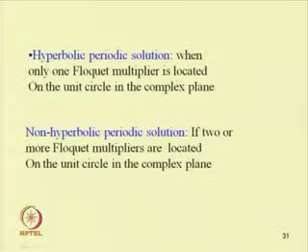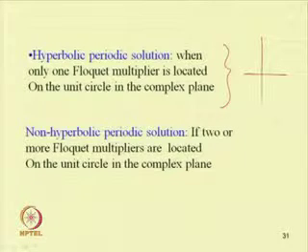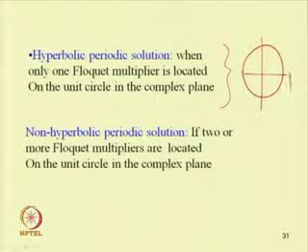We know that we can call a periodic solution hyperbolic when only one Floquet multiplier is located on the unit circle. If we plot the unit circle, this is the real and this is the imaginary axis. If one root lies on the unit circle, then it is a hyperbolic periodic solution.